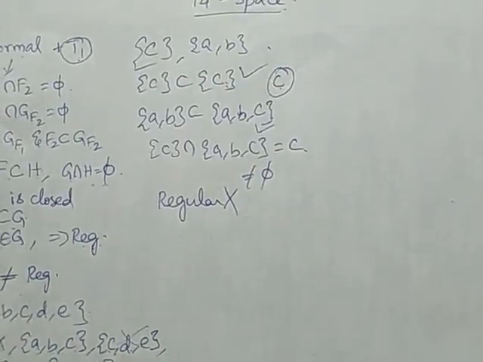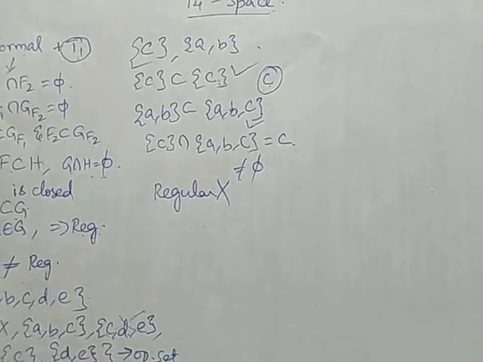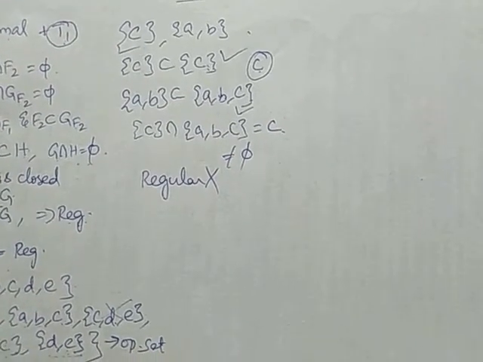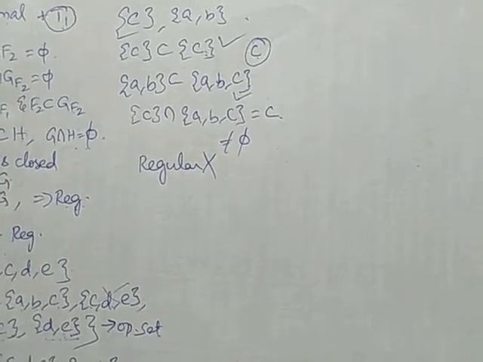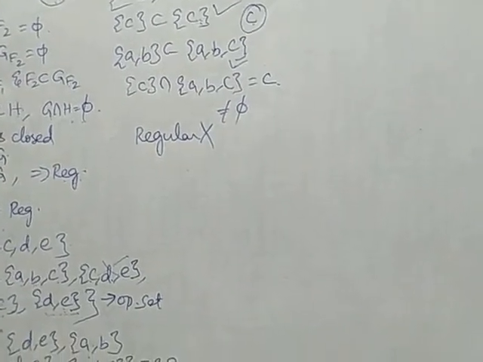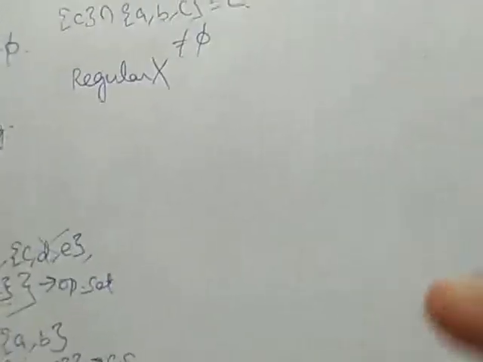Therefore, every normal space need not be a regular space, but a normal space plus T1 space is a regular space. Now, we are going to prove that normality is a topological property. So, a normal space satisfies a topological property, or normality is a topological property.